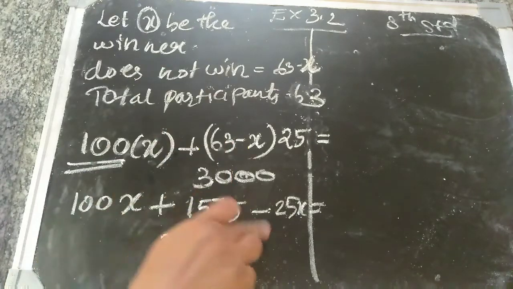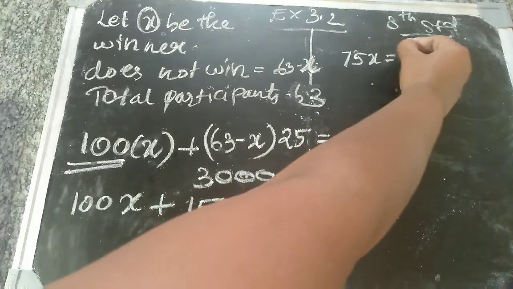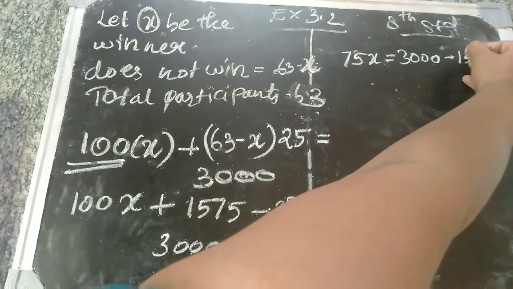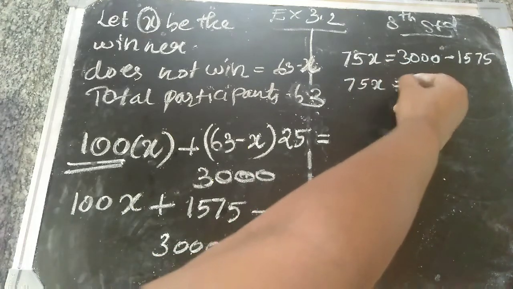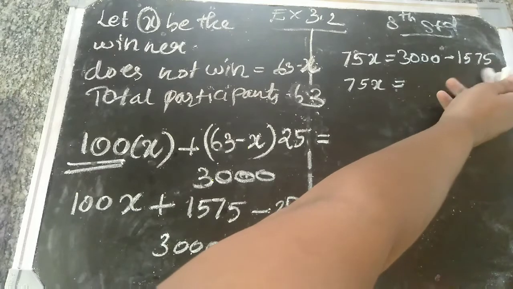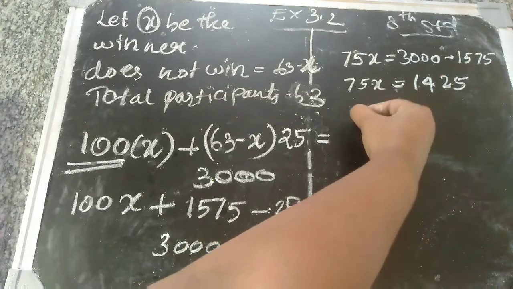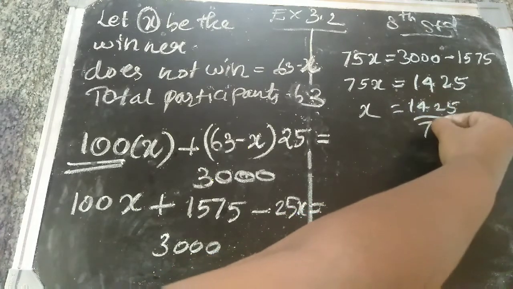Now 100x minus 25x is 75x, equal to 3000 minus 1575, bringing it to this side. So 75x is equal to 1425. We need only x, so 1425 divided by 75.